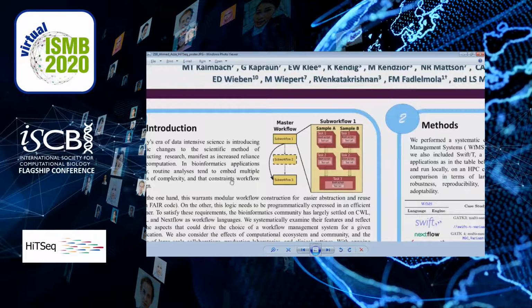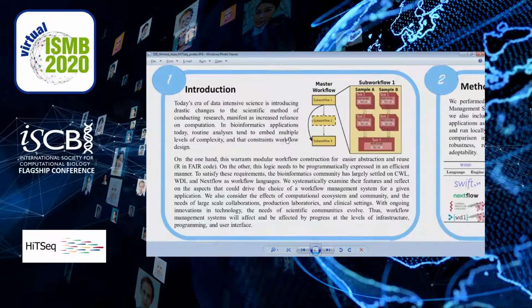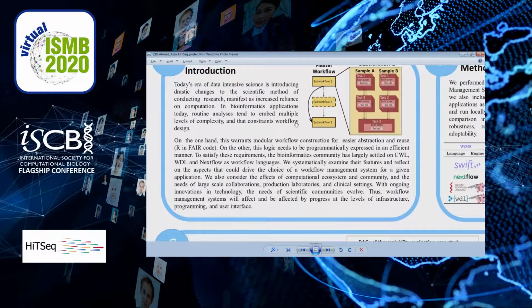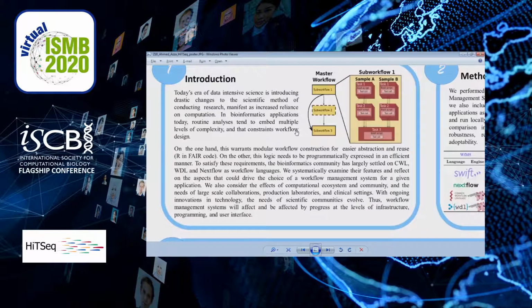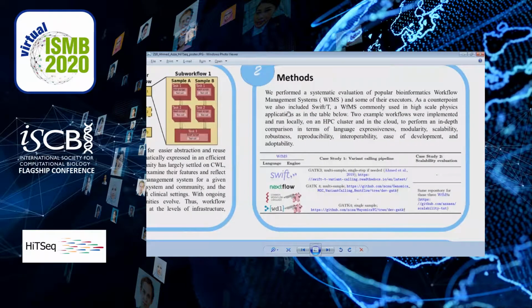As we know, biology today is a data-intensive science with a lot of focus on computation. And routine analyses are highly complex, necessitating modular workflow design and also efficient expression of those workflows programmatically. In this work, we performed a systematic evaluation of some of the popular bioinformatics workflow management systems and some of their executors. These are Nextflow, CWL, and WDL, and we compare them against Swift, a workflow management system that is commonly used in large-scale physics applications.